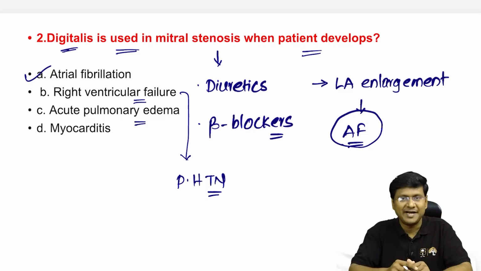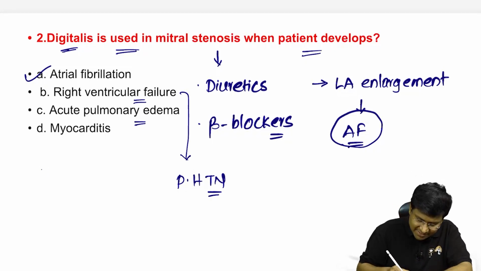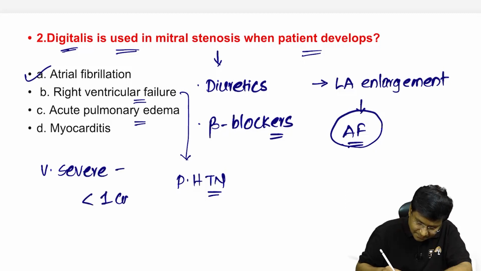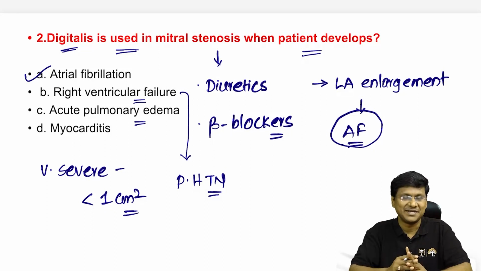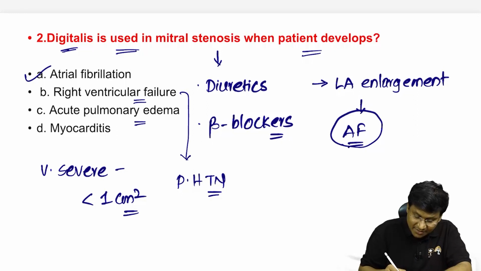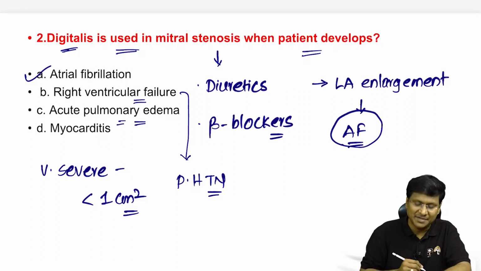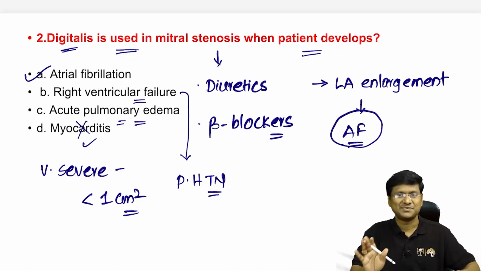Now, acute pulmonary edema you will observe in cases of mainly very severe form of mitral stenosis. What do you understand by this word, very severe form of mitral stenosis? It is where the valve area will be less than 1 centimeter square. That is your very severe mitral stenosis, and that is when the chances of acute pulmonary edema are very common. And myocarditis is usually not observed in patients with mitral stenosis.